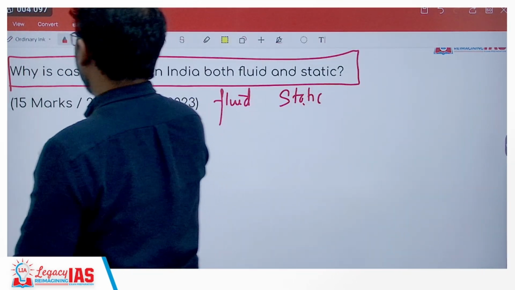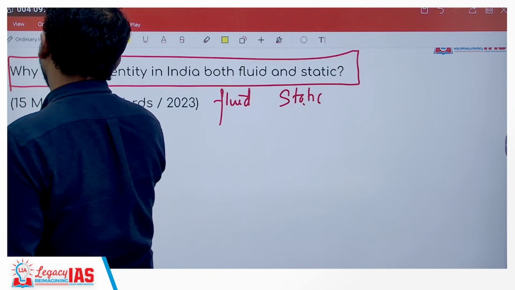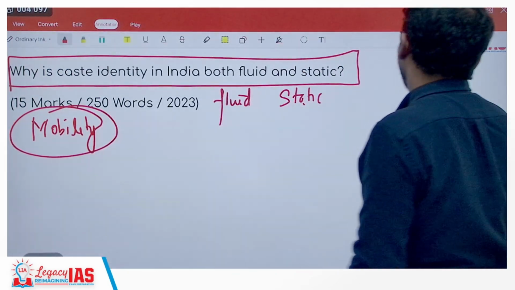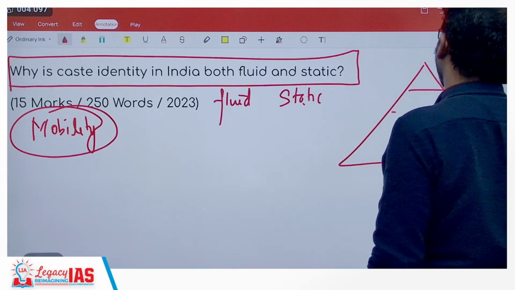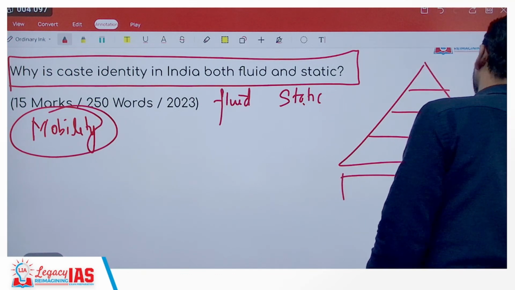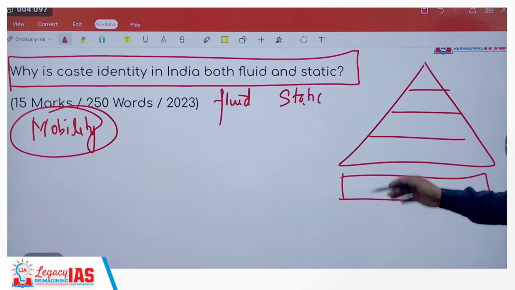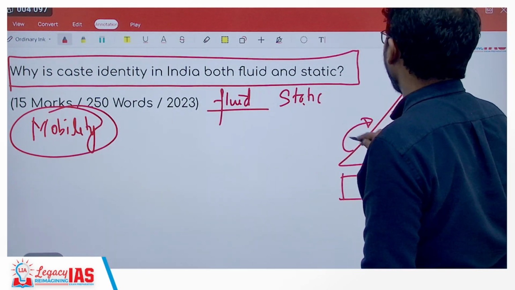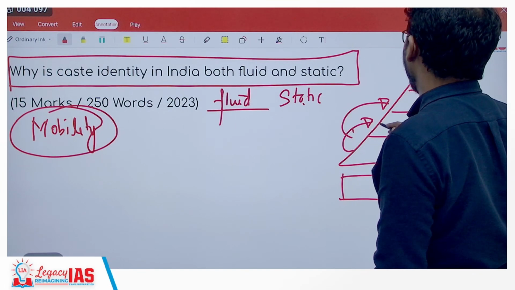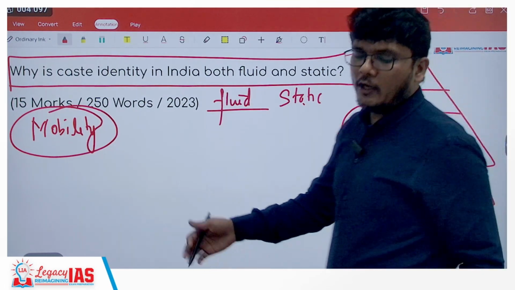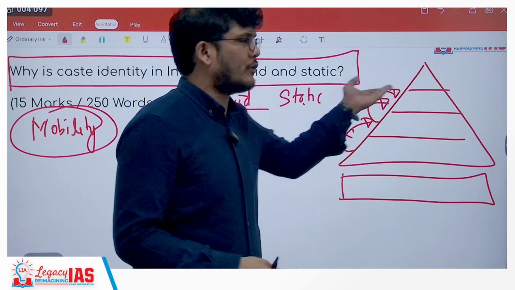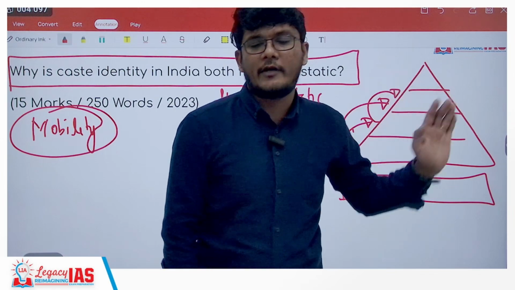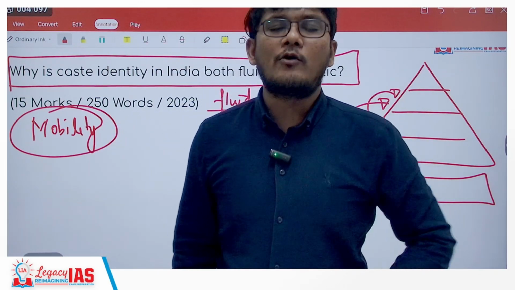Here a major role would be played by the concept of mobility. Now what is this concept? We have seen the triangle of the caste system in India, and this is the fourth base, the fifth base that is there. Fluid means that there would be some amount of mobility. People from the lower caste system might move on to the upper caste. You can draw this diagram as well. Refer to the previous diagram, mention the caste, and draw the diagram. So there will be some amount of mobility.